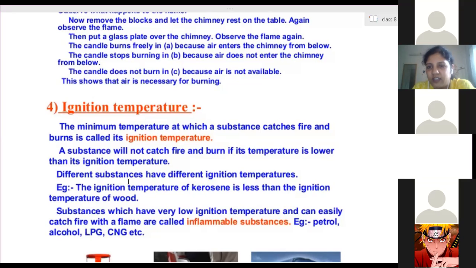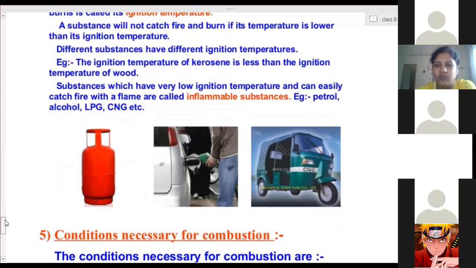Are you able to understand this? So reaching ignition temperature is important for any substance to catch fire. Ma'am, is paper a good conductor of heat? No, ma'am, it is not a good conductor of heat. The water will absorb the heat from that cup.